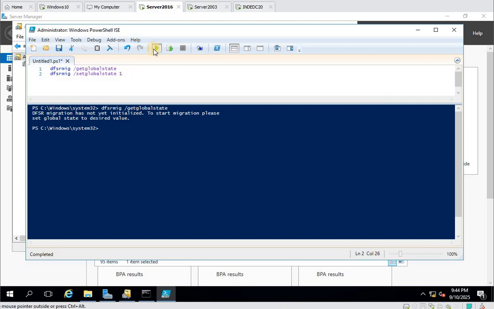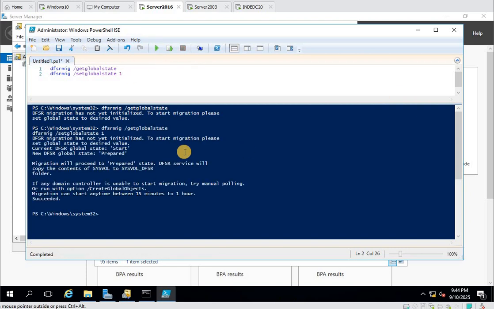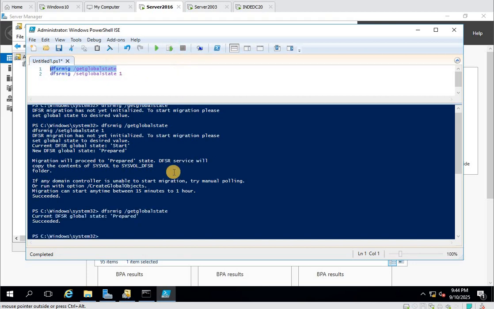You need to migrate. That is not forest wide. If you have 10 different domains, you need to migrate FRS 10 times. I will create another video in more detail. So now just again check where we are. It is saying okay, we are in the prepared state.